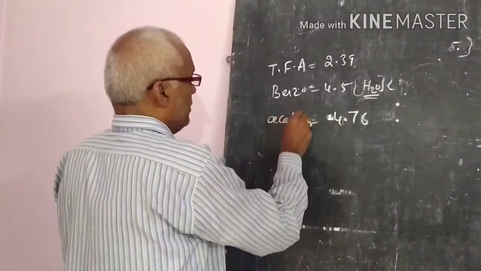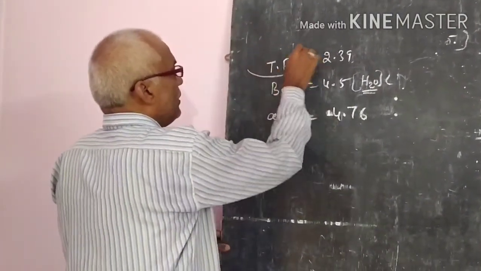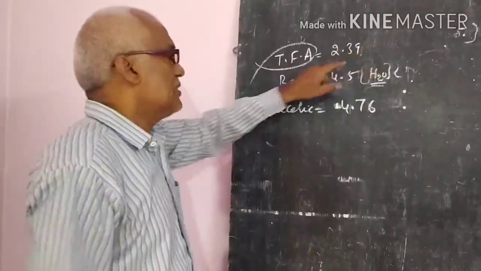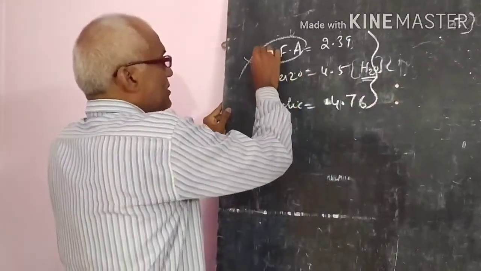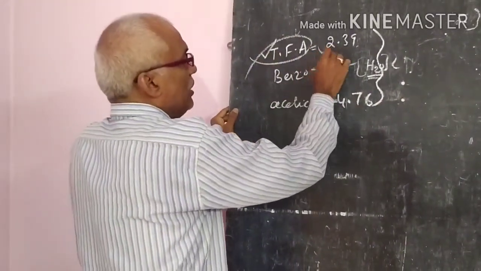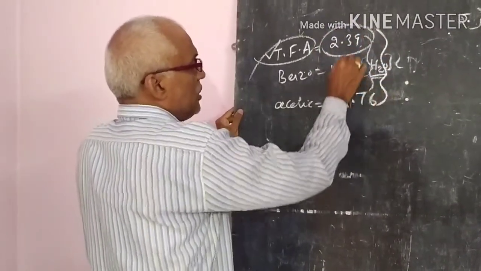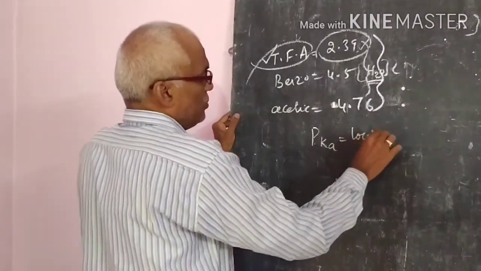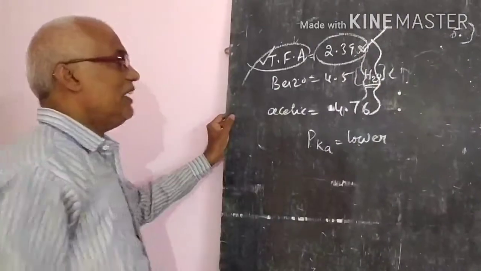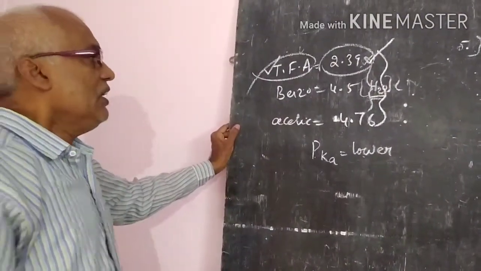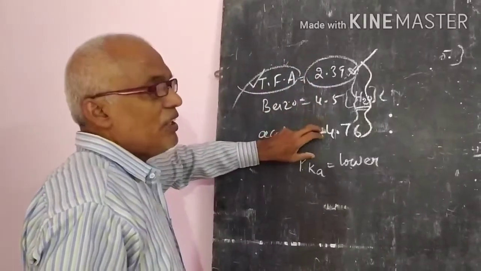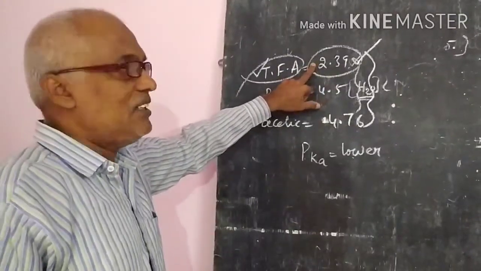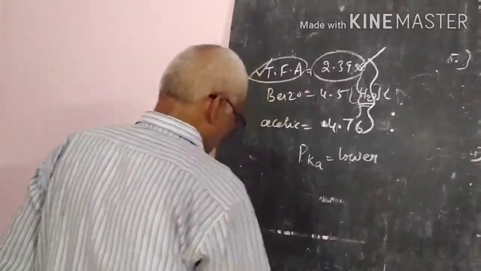Out of all these three, trifluoroacetic acid is the strongest acid. If you observe the pKa values, the lowest value indicates the strongest acid. That means if the pKa value is lower, then we can say it is the strongest acid. If the pKa values are given, we can find whose value is lower, and that acid will be the strongest acid. So that is the pKa value.